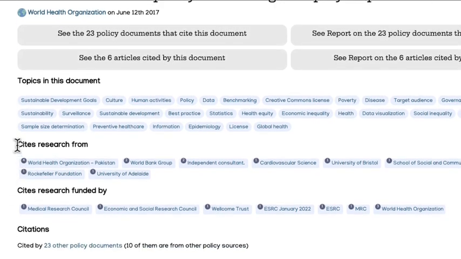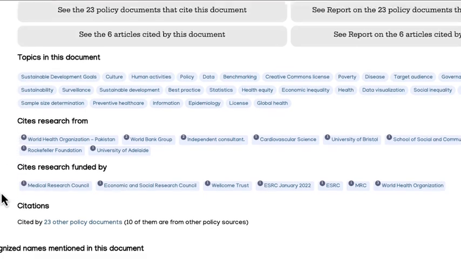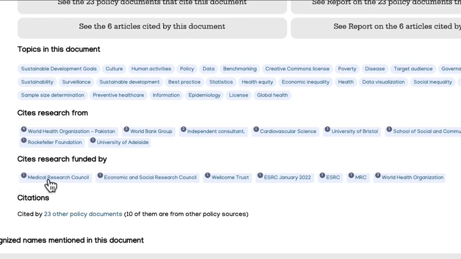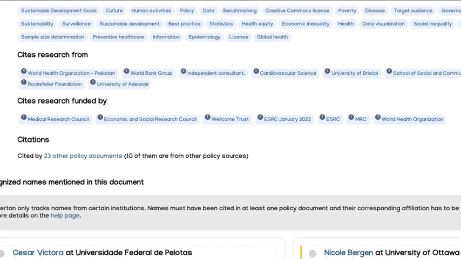You can see the topics in this document, where it cites its research from, and the research is funded by these particular bodies. So the Medical Research Council, the ESRC, the Wellcome Trust. So we can see the funders there.